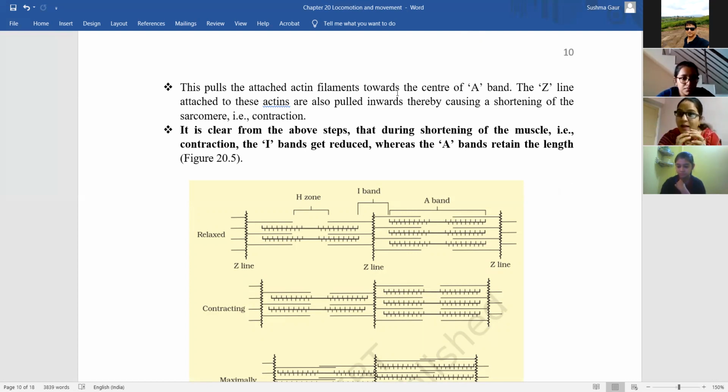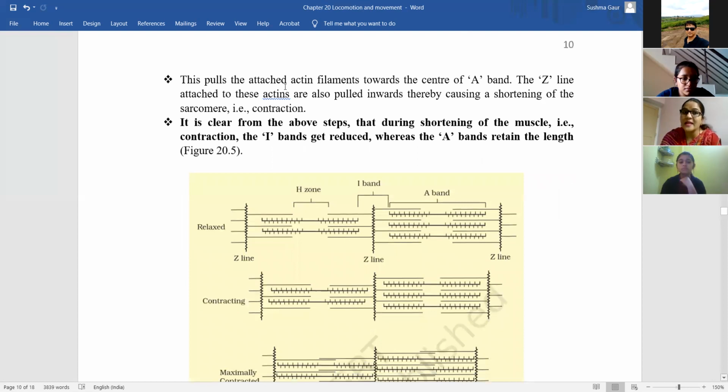So what is the A band? Myosin. Very good. And the Z line attached to these actin are also pulled inward, thereby causing a shortening of the sarcomere, that is contraction.